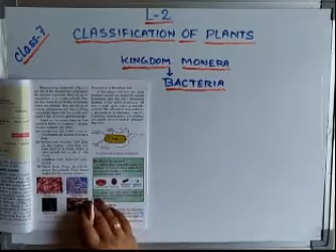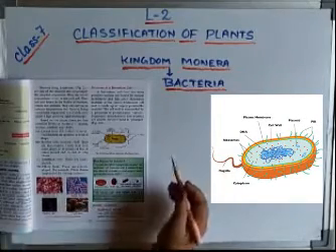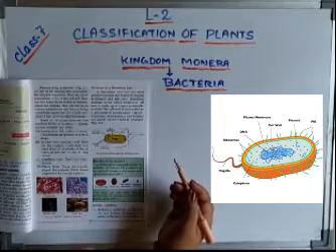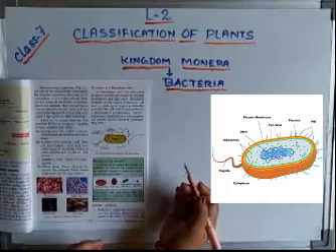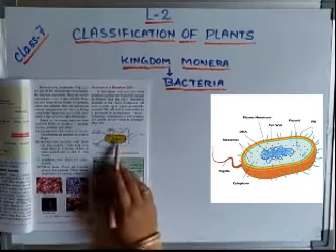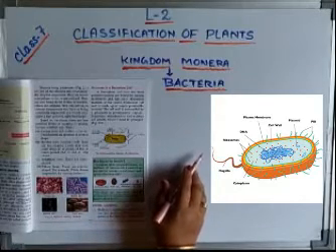Now we will come to the structure of bacteria. Since we know that bacteria have a very primitive nucleus, not bounded by a nuclear membrane, they have only chromatin material in the center. You can see the chromatin material in the center. Here also you find the chromatin material in the center.